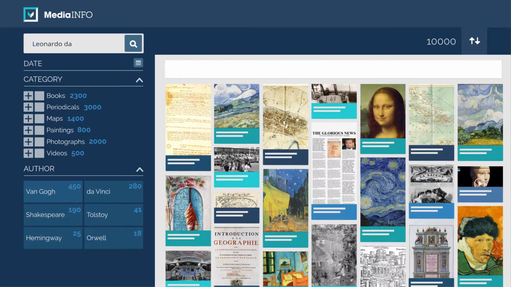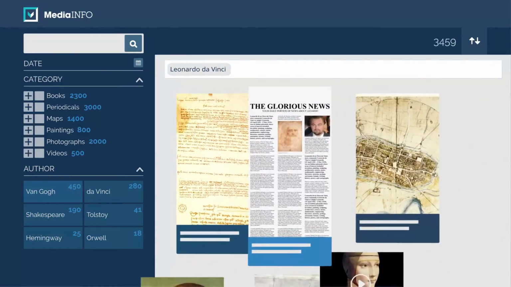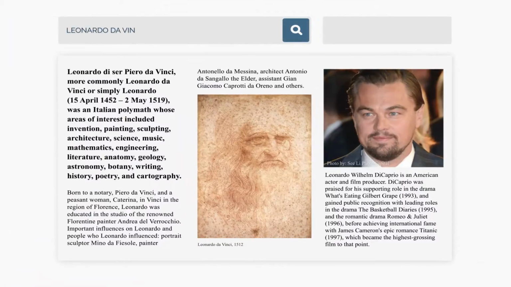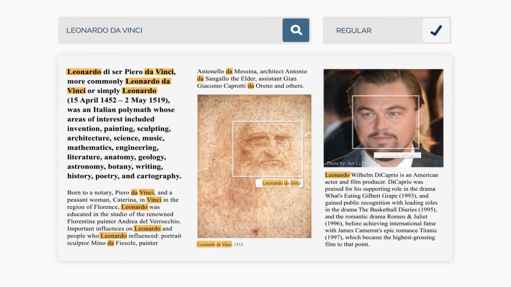Let's imagine that you want to search for the words Leonardo da Vinci. Regular search will find each mention of any of those three words. However, some of them might not be related to what you are looking for. For example, you see that a city with the name Vinci was also found, as well as an actor with the same name. Yet those hits have nothing to do with Leonardo da Vinci, except to share some common words.